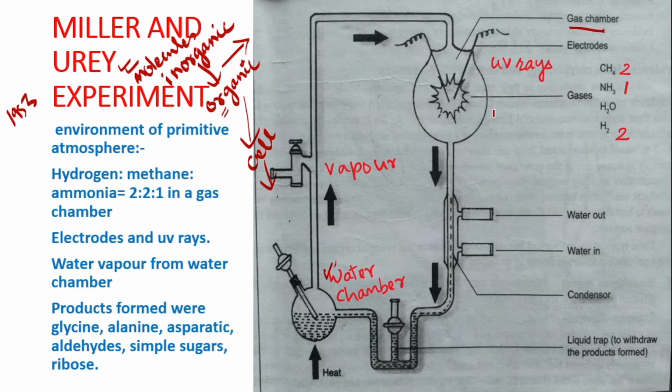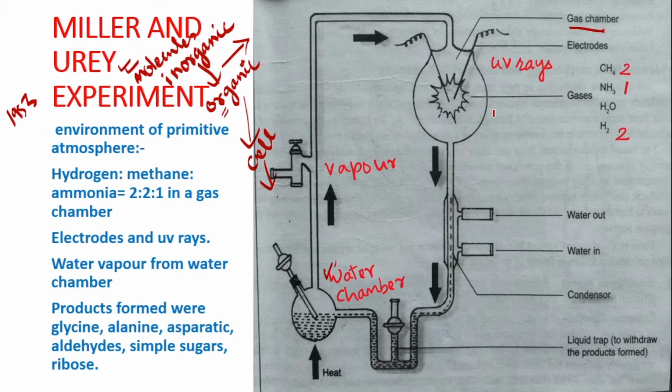Before they started work, Miller and Urey took out all the air from this experiment set through this part. The entire experiment set was made vacuum. After that, this gas chamber was filled with gases like methane, ammonia, and hydrogen.